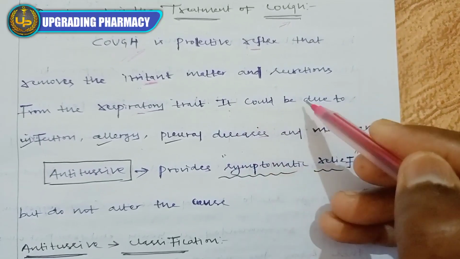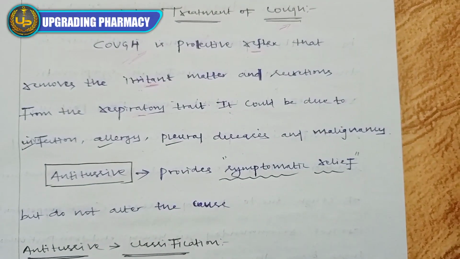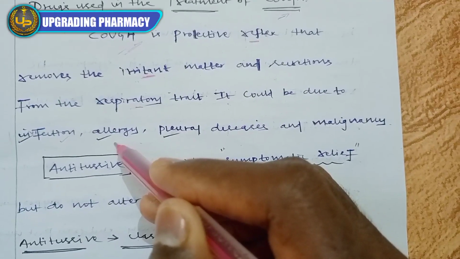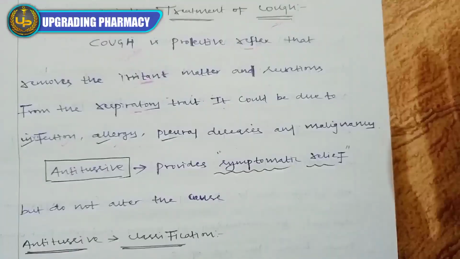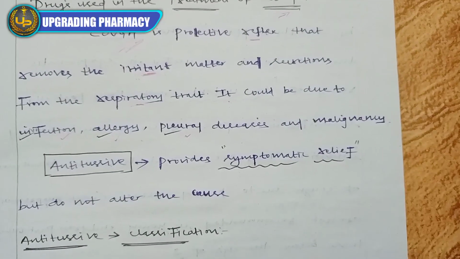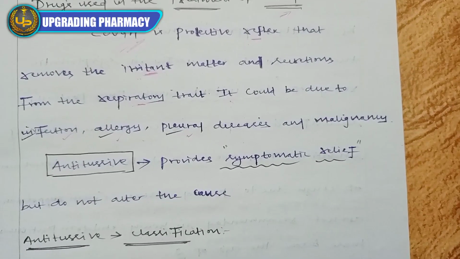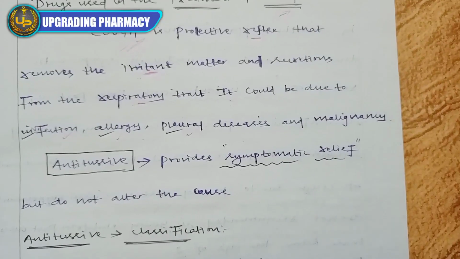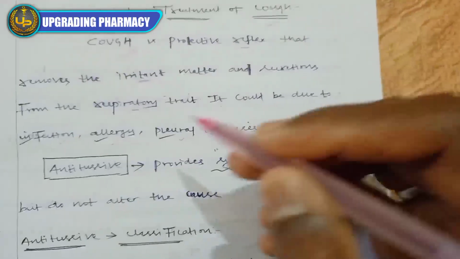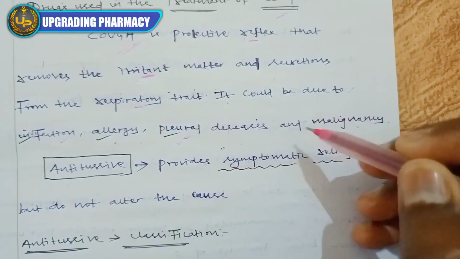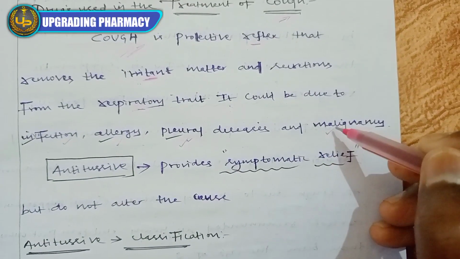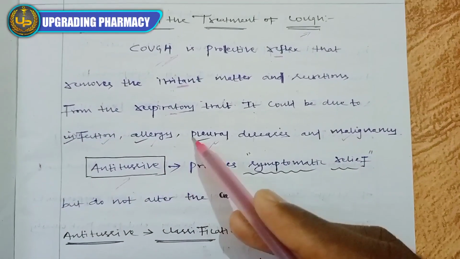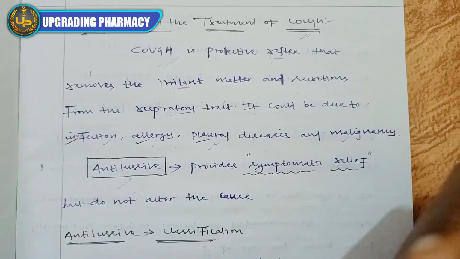This irritation could be due to infection, or any allergy. Allergy means pollen grains or any other dust particles. Pleural diseases, pleural meaning the layer that covers the lungs, so whenever this layer is damaged, it causes cough. And malignancy, which means cancer. So these are some factors or materials which can induce a cough.